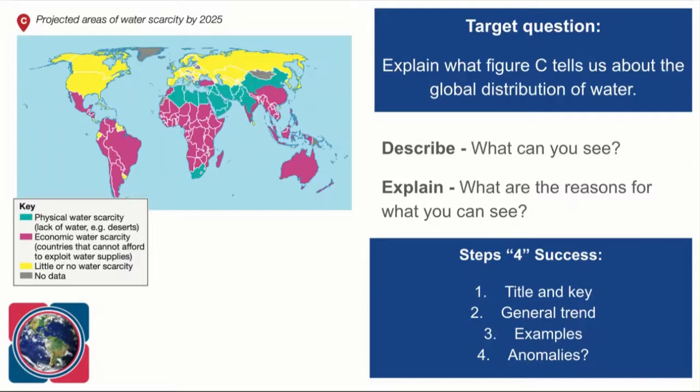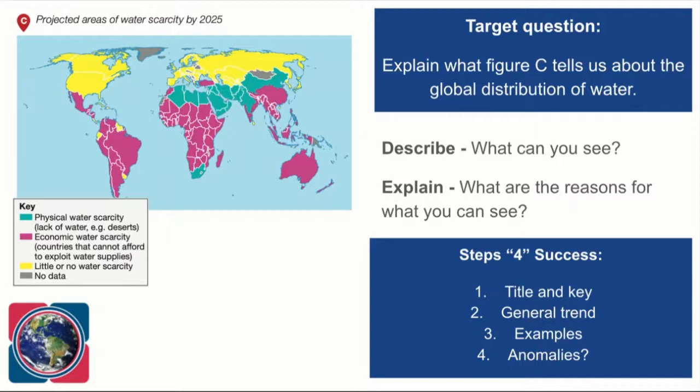So I said the map shows the areas across the world where it is predicted that there will be water scarcity by 2025. So I've just read the title from the map. In general, the continents in the Northern Hemisphere do not suffer from water scarcity. Step 2, because what I've done is I've just described the general pattern. An example of this is Europe. Step 3, I've given an example. This is because the climate is not as warm and there is plenty of precipitation or rainfall. That's my explanation, okay?